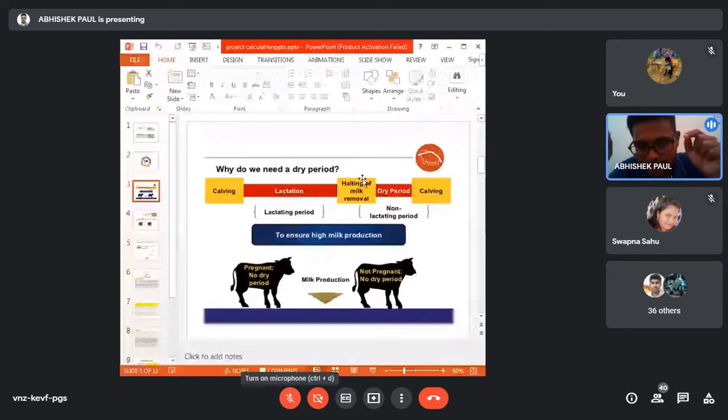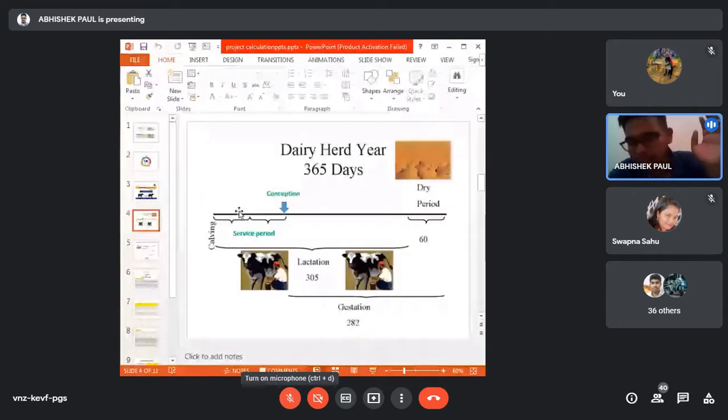Based on production, the intercalving period is divided into lactation and dry, and based on reproduction, it is divided into service period and gestation period. Just imagine, this is calving. After calving, the cow will conceive.